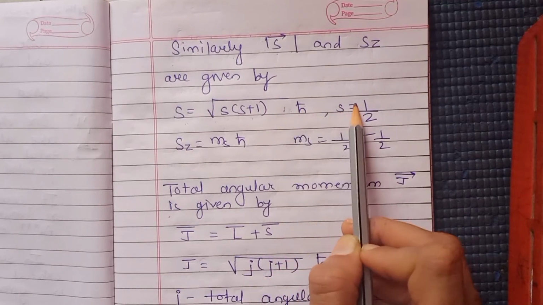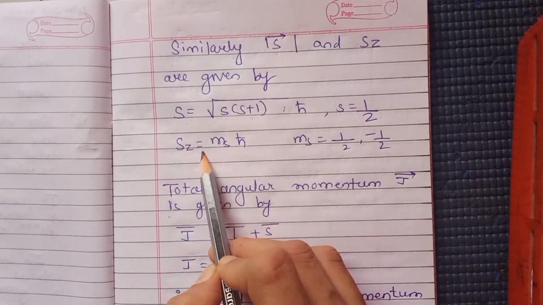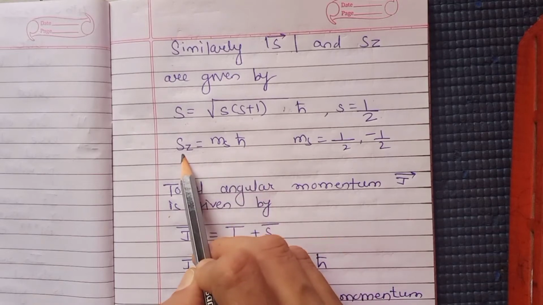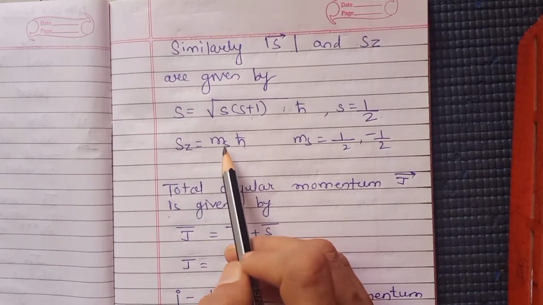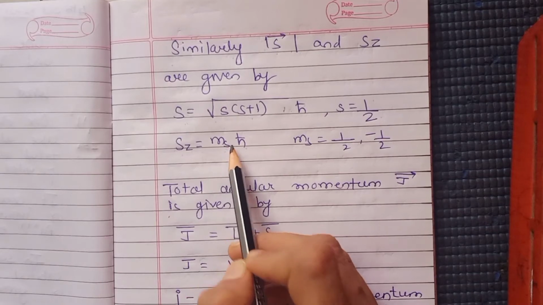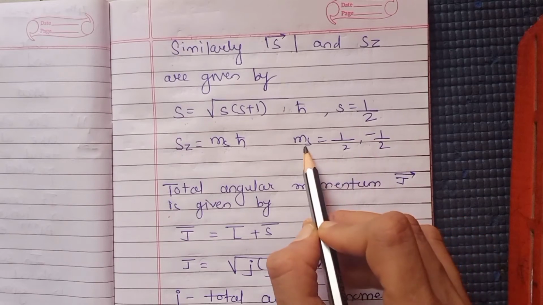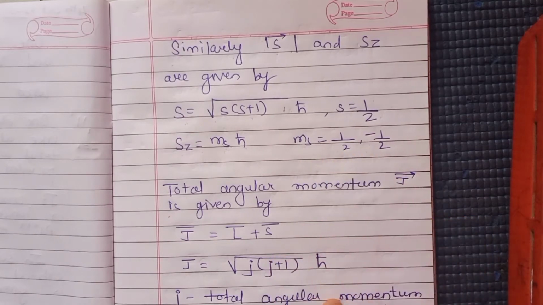What is s? s is spin, which is equal to half. And Sz, Lz was ml h cross. Here Sz we will write as ms h cross. What is ms? ms is the spin magnetic quantum number, and it has values plus half, minus half, because ms is given by minus s to s. So it will be plus half and minus half.